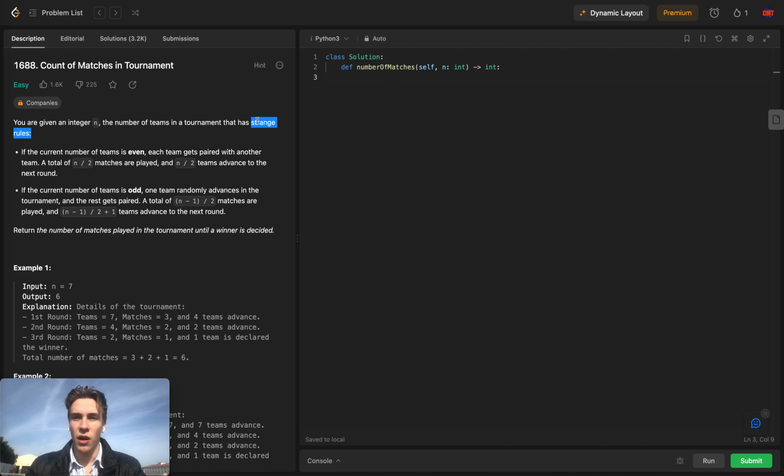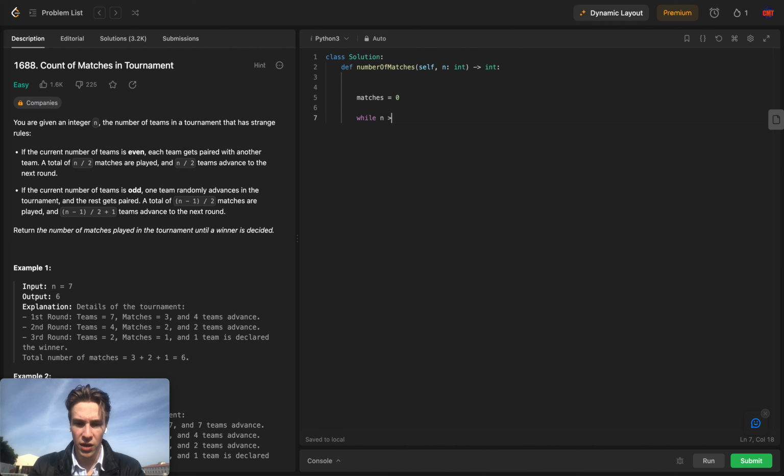If it's even, the number of matches increases by n divided by 2, and the number of teams decreases by half. In the case where it's odd, the number of matches that gets played is still n divided by 2 in integer form, and the number of teams that advance is n divided by 2 plus 1. So let's start coding this up.